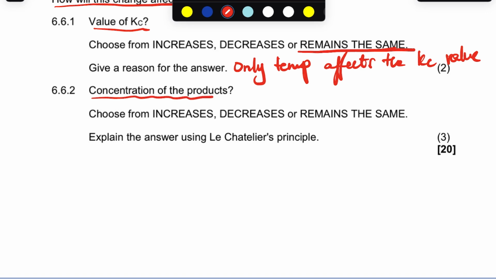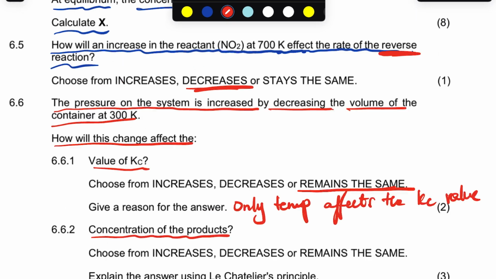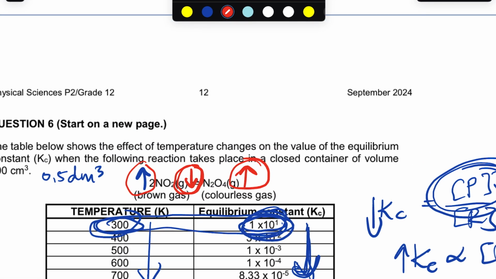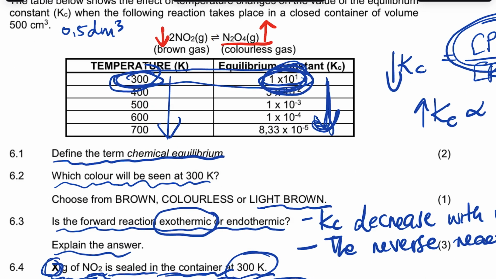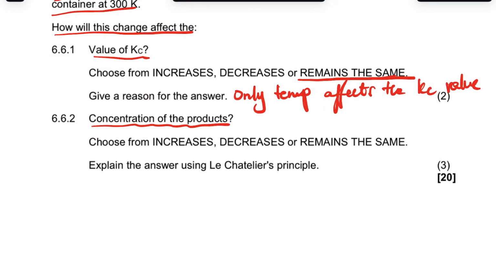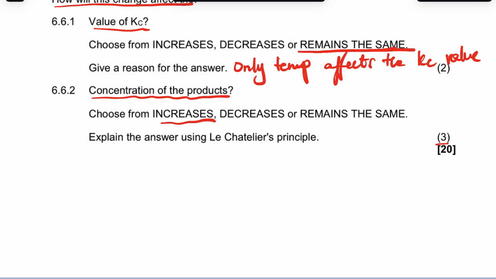Now it says the concentration of product. How is increasing pressure going to affect the concentration of product? We know increase in pressure favors the side with the less number of moles, so the concentration of product will increase and the concentration of reactant will decrease. So forward is favored there. So the answer there, the concentration of product, is increase, and then you are left with 2 points using Le Chatelier's principle to explain.